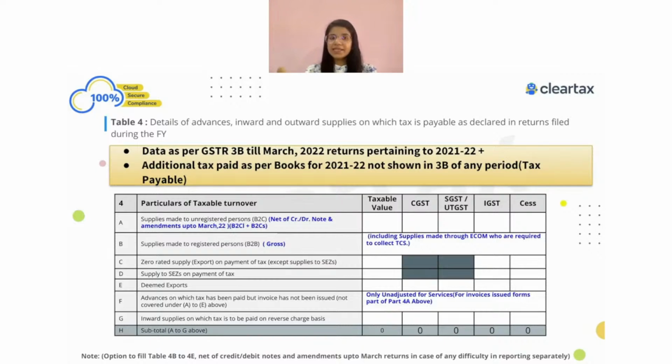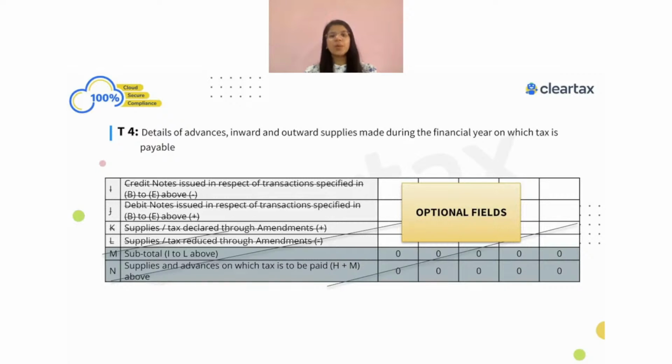So ultimately, in our example, my actual liability was 1,20,000. In April I showed 1 lakh, but then I did a B2BA of 1,20,000 in the month of May, which is the same financial year. I can directly show 1,20,000 because ultimately my liability is 1,20,000. So I can directly show 1,20,000 in 4D. These particular fields are optional in nature.